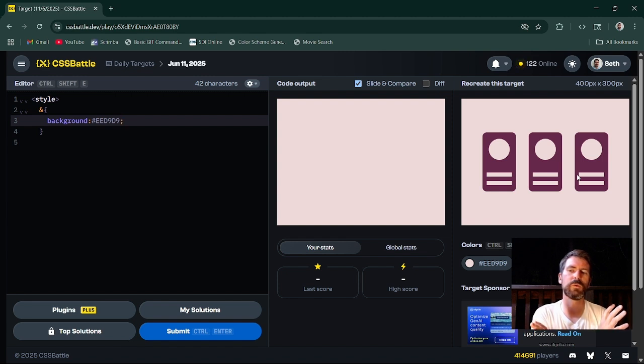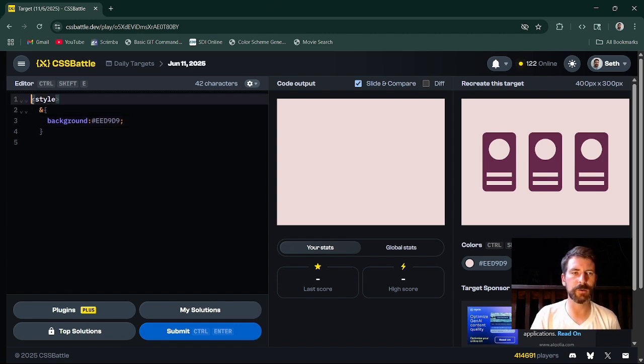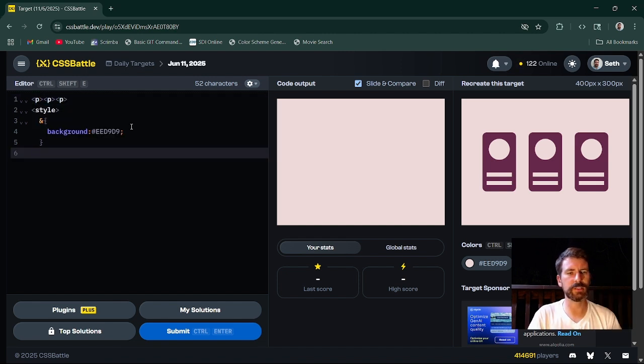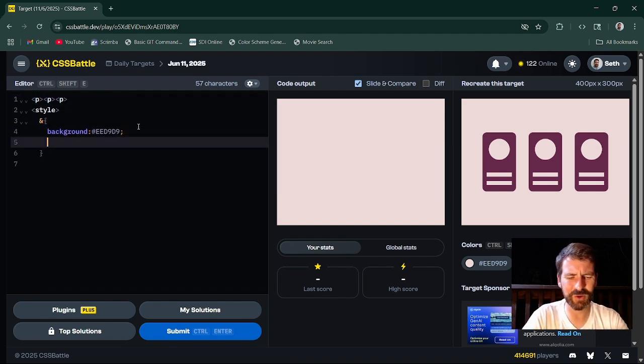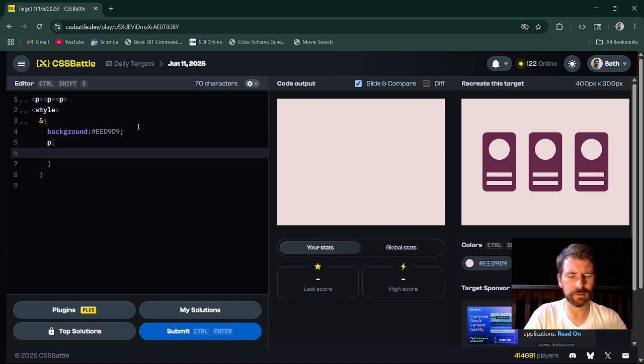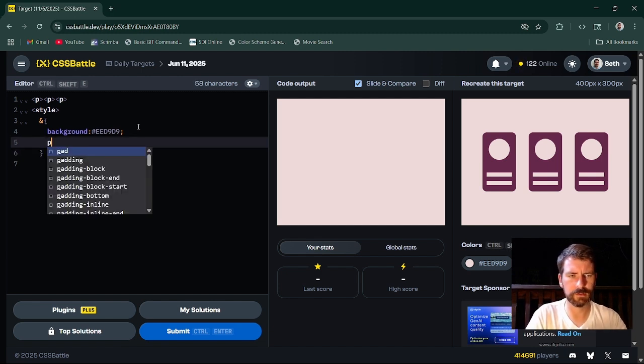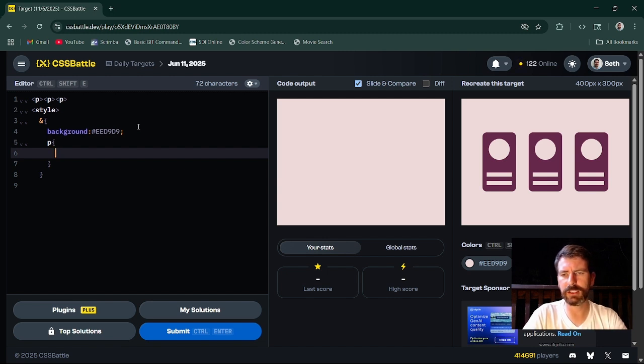Ooh. Okay, but actually doing 3 elements and then just saying place content center and getting it to line up in the body like it should. So let's try that. Let's do 3 p tags. I typed that in weird, but going with it. So let's get this element styled.